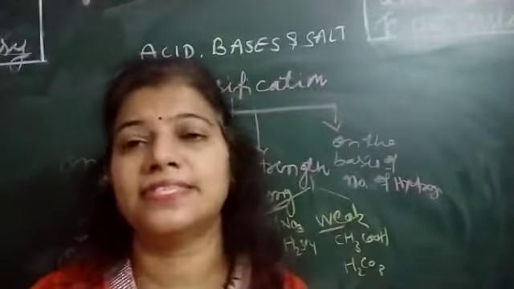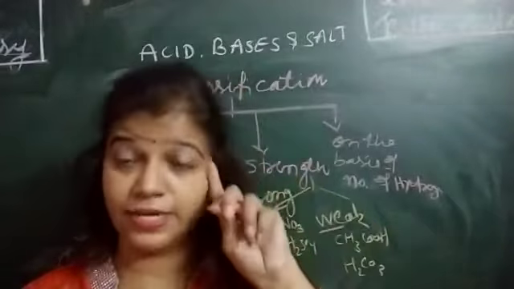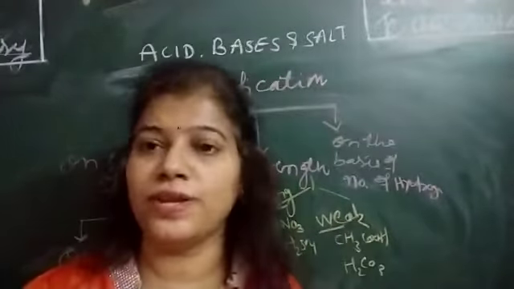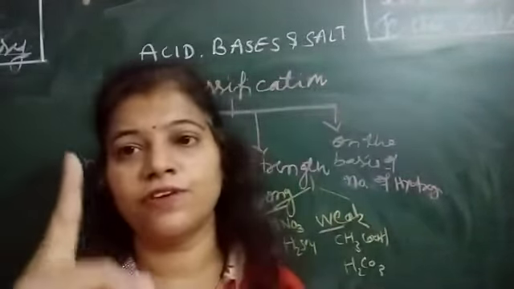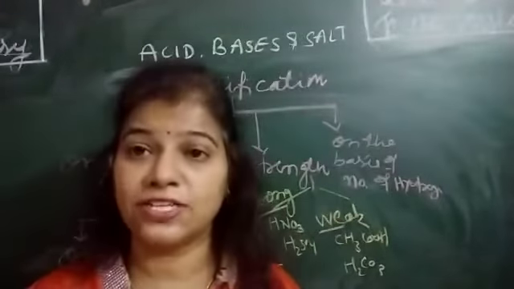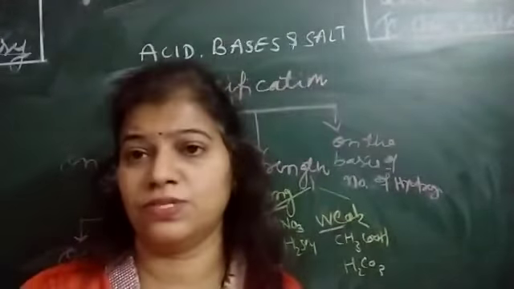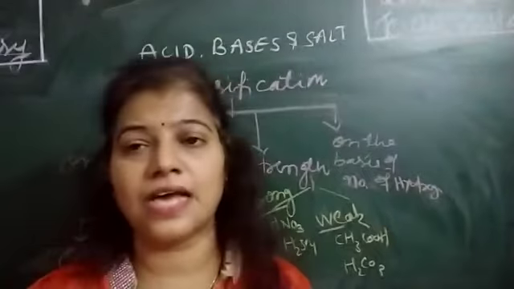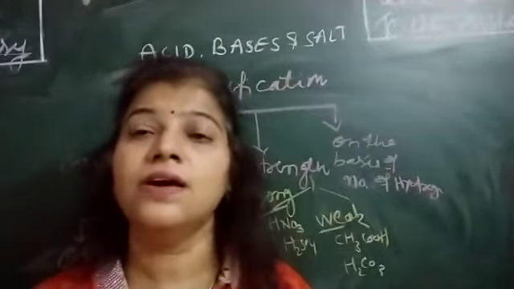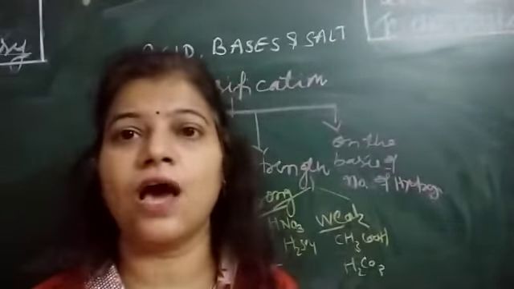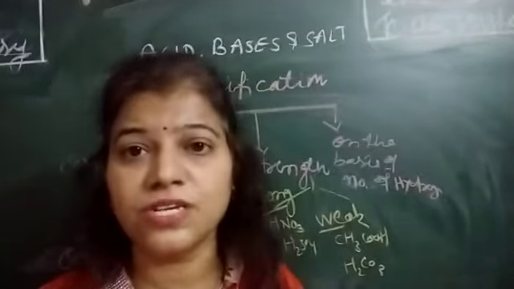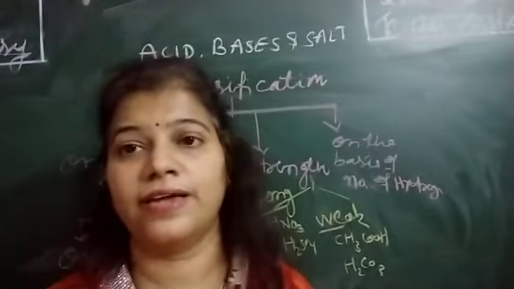For example, HCl is an acid and H2SO4 is also an acid. But HCl has one hydrogen ion, while H2SO4 has two hydrogen ions. On this basis, again, we classify the acids. So we will see now how we classify the acids on the basis of hydrogen ions.